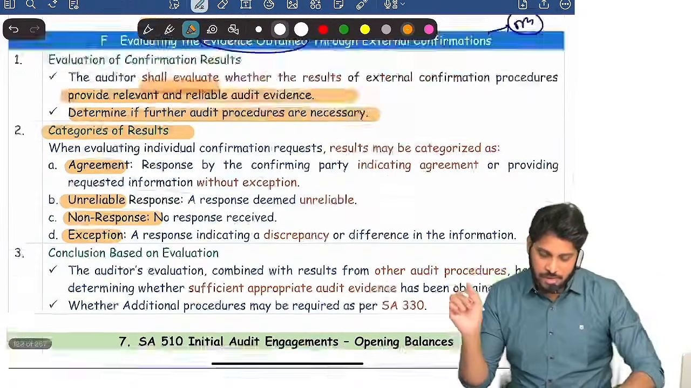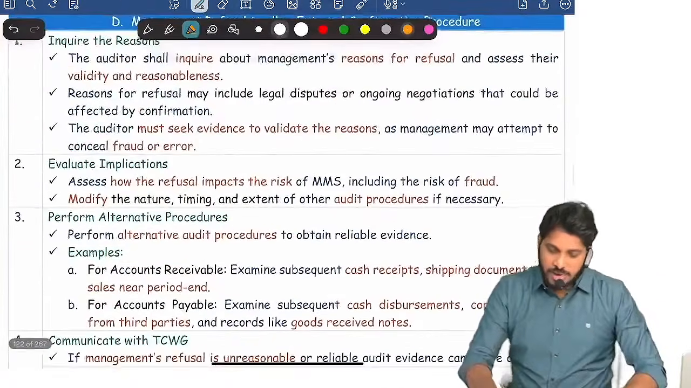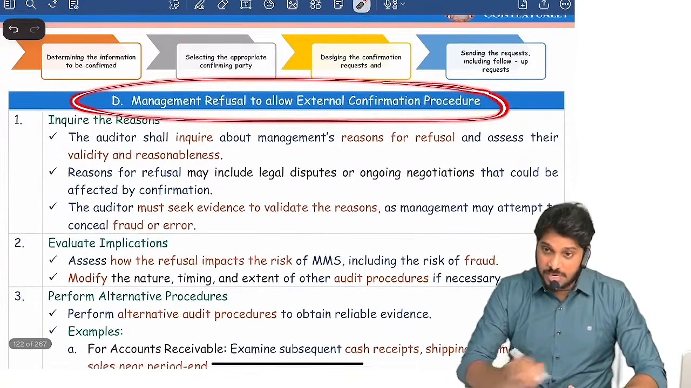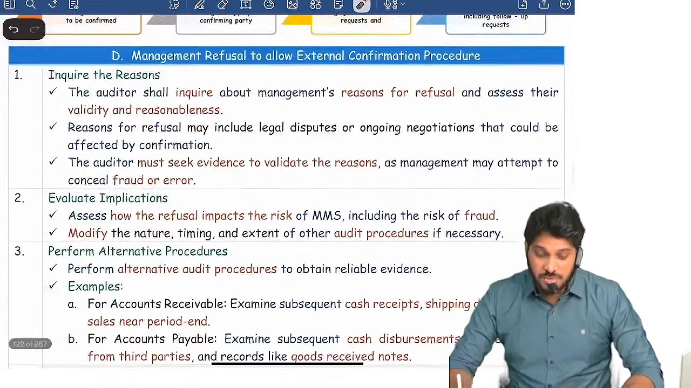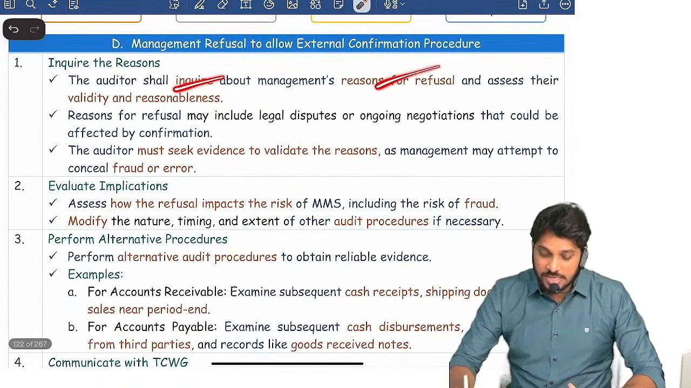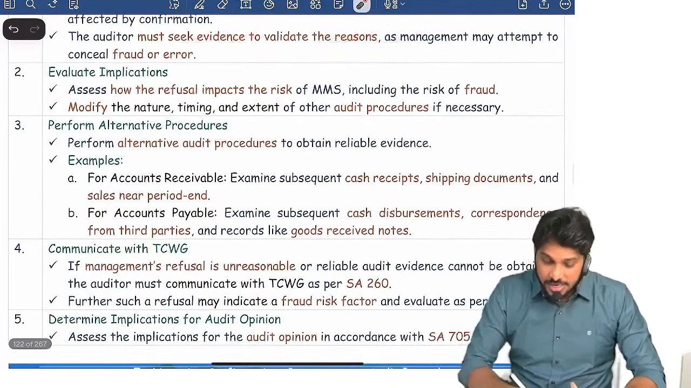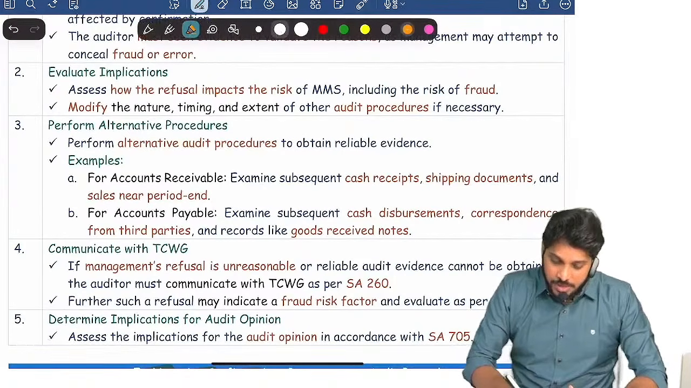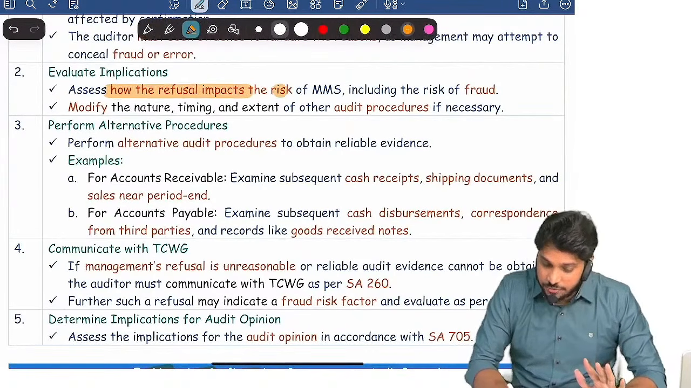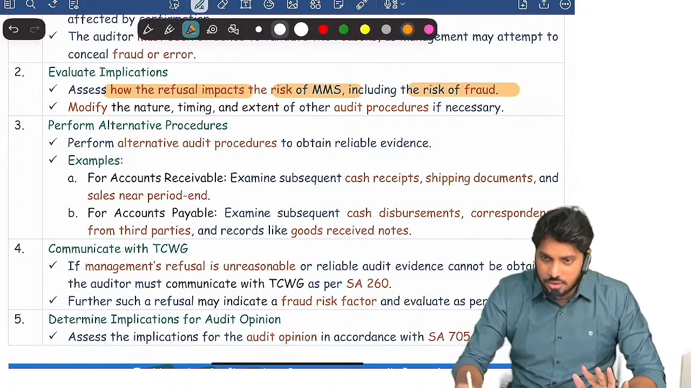Are you clear? Finally, suppose if management is refusing external confirmation procedure, the auditor inquires reasons and also asks evidence for those reasons and tries to perform, and also checks how the refusal impacts the risk of material misstatement, including risk of fraud.